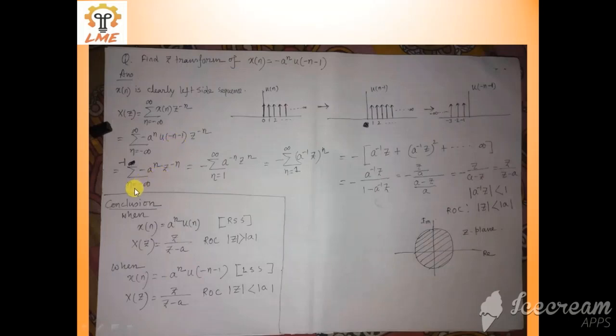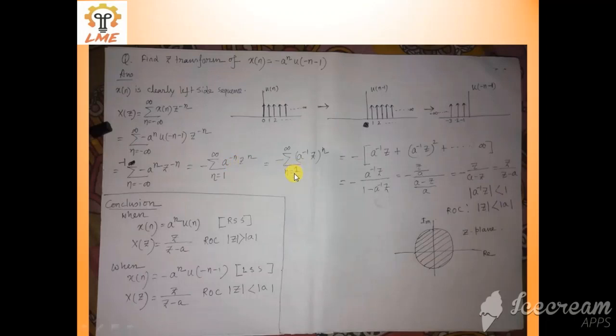So ultimately I am writing the sum from n equal minus infinity to minus 1 of minus a to the power n z to the power minus n. I am taking the minus out of this summation. After that, just put n equal to minus n. Your limit will become n equal 1 to infinity, and the term a to the power minus n z to the power n. If you put n equal to minus n everywhere, the limit becomes 1 and infinity. You cannot write infinity to 1, it is more convenient to write 1 to infinity. That is why I have written n equal 1 to infinity, a to the power minus n z to the power n.